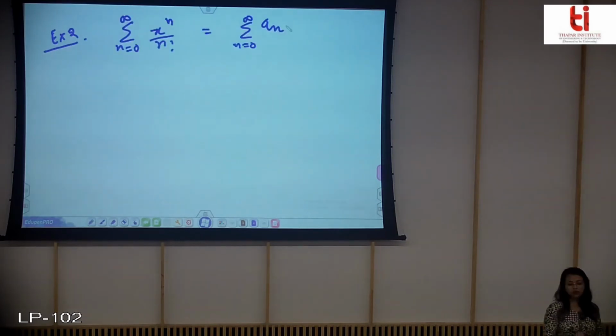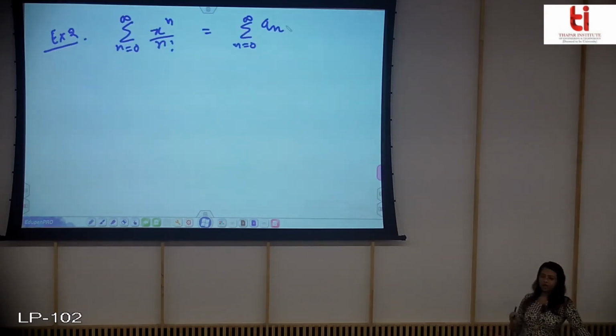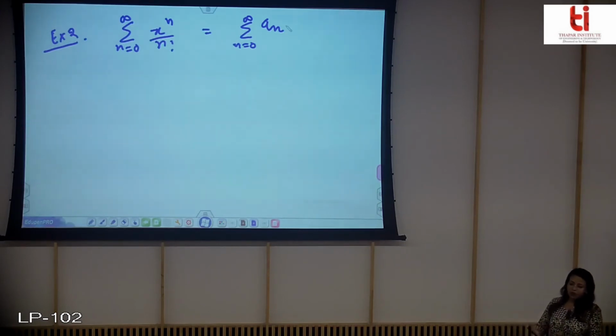Example 2, now you have this series. Again, as before, you have to find the radius of convergence, the center, for what values of x this series converges absolutely, and obviously what are the values of x for which it converges conditionally. So let's see. Now the first step is we will apply the ratio test.